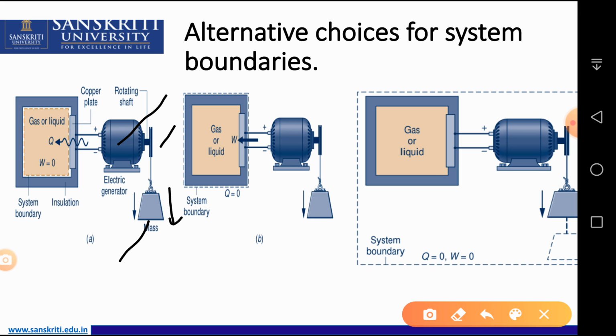So in this system we have to see that heat is transferred, but work done from the system is zero because there is no work interaction with the system. Okay, so it is an insulation and it is a system boundary. Okay, in this system